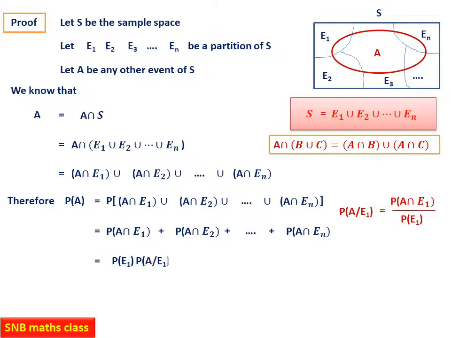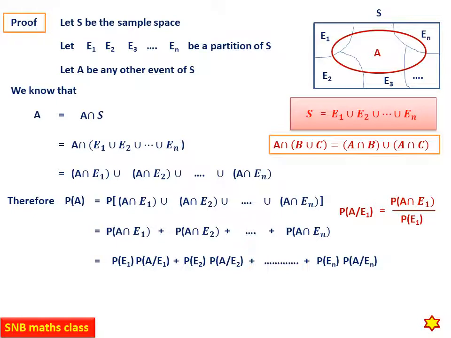Therefore, probability E1 into probability A given E1, that is you cross multiply, you get probability A intersection E1. Similarly, the second one, probability E2 into probability A given E2, etc. Last one, probability En into probability A given En, and this is what we wanted to prove.